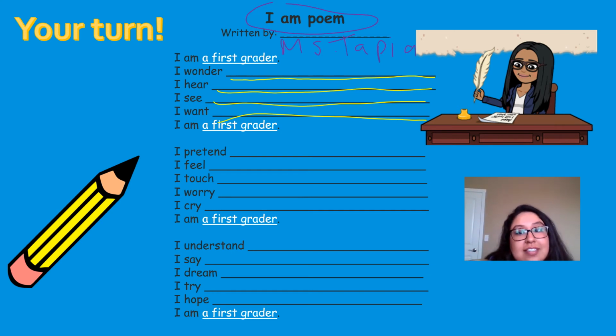But you should be copying down the black words, I wonder, I hear, I see, by finishing off each sentence. Pause this video right now so that you can get started with your I am poem. Remember, check your spelling. If you need any help with tricky words, use your word wall. And make sure that you include anything about yourself, anything that you were feeling, just like how I did with my poem. You got to know a little bit about Miss Tapia and the things that I'm wondering and that I'm hearing, that I'm seeing as a Mexican teacher. Now you're going to have a chance to do that as you express in your poem that you are a first grader.